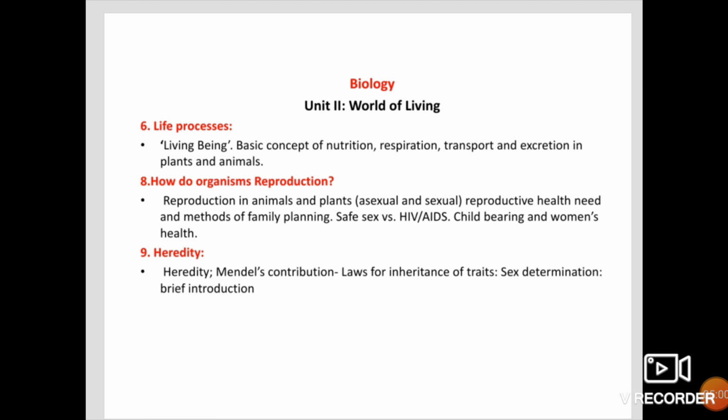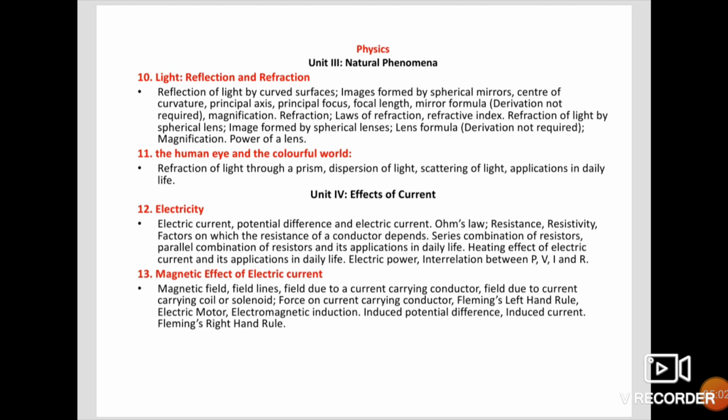Then come to unit 3 and unit 4. They come to your physics part. In those, first we will see unit 3. That is chapter 10, light chapter. Complete light chapter 10 is there for your board examination. Then 11th chapter, the human eye and the colorful world. From this chapter you have the topics. Those are refraction of light through a prism, dispersion of light, scattering of light, application in daily life.